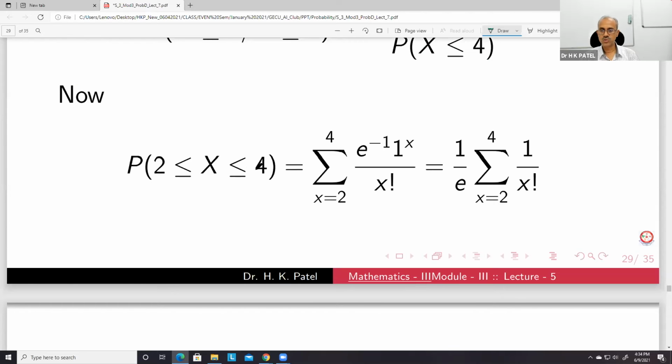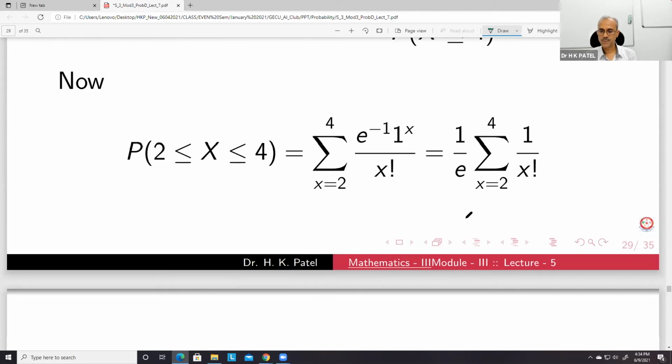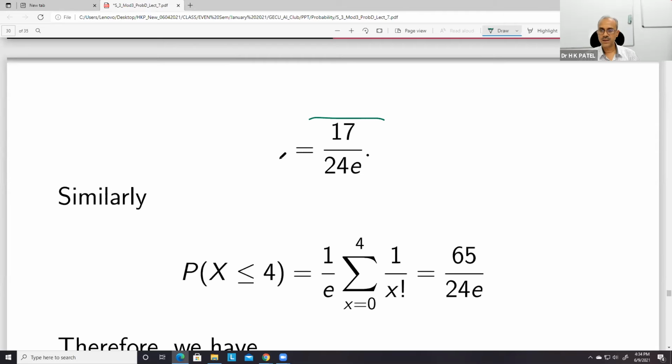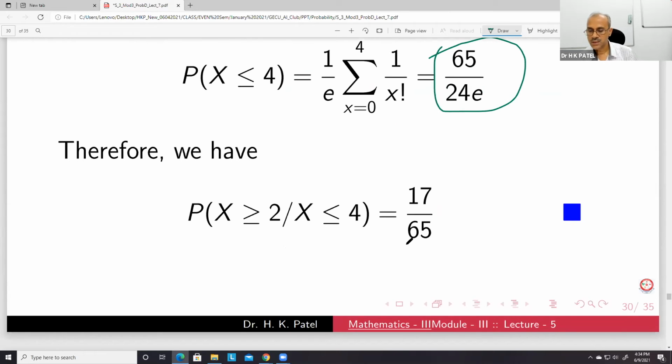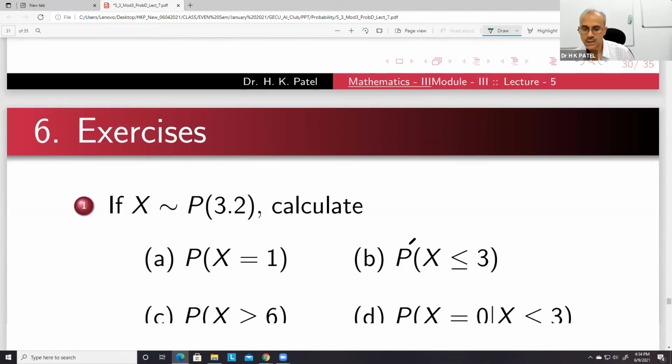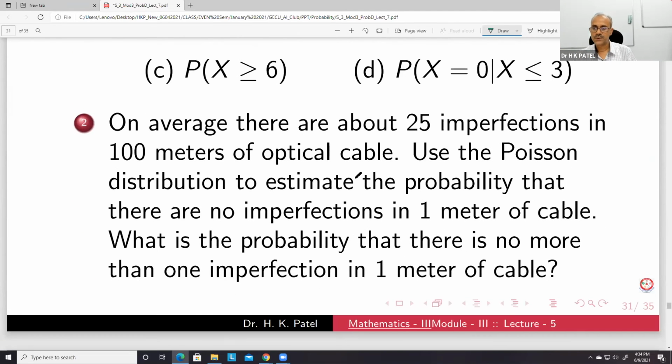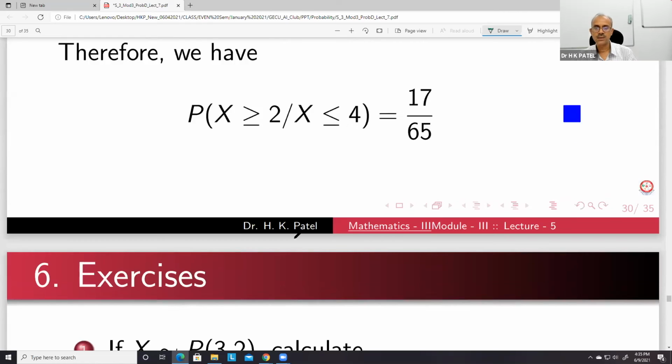So this is 2 to 4. So 2 to 4, this is the value. And x less than or equal to 4, 0 to 4. So this is the value. Just divide them, we get the required probability. All right. So I think we have discussed enough problems here.